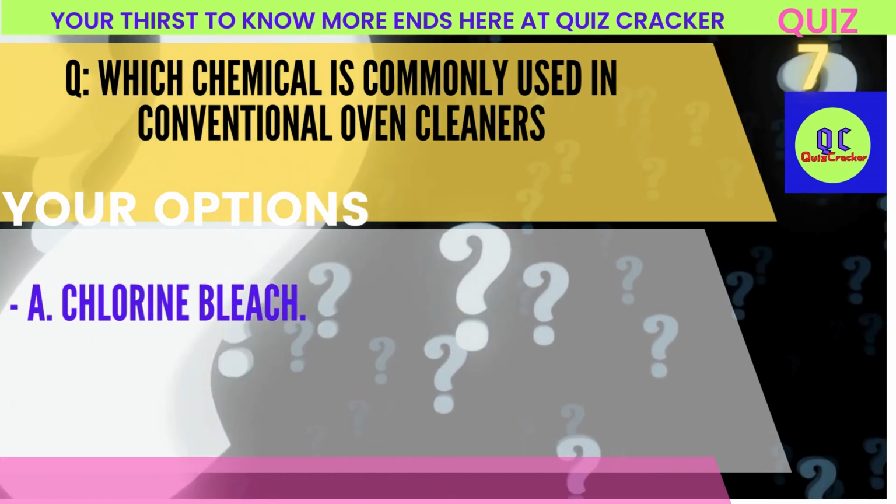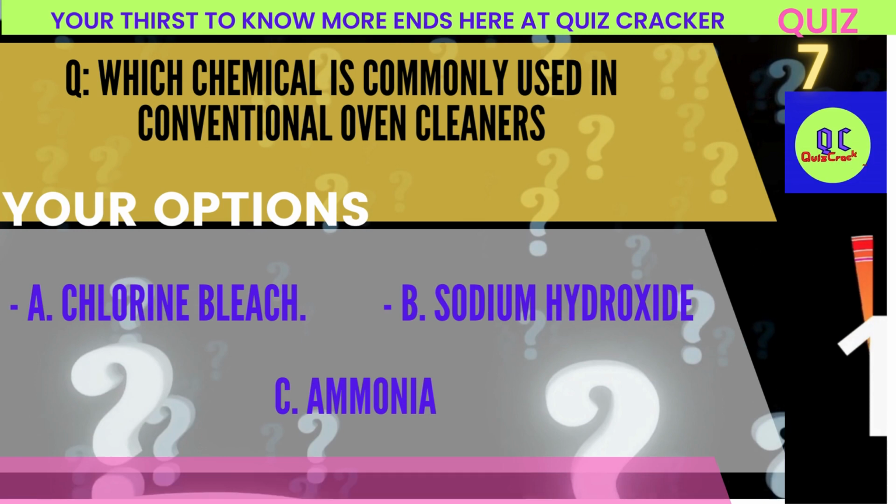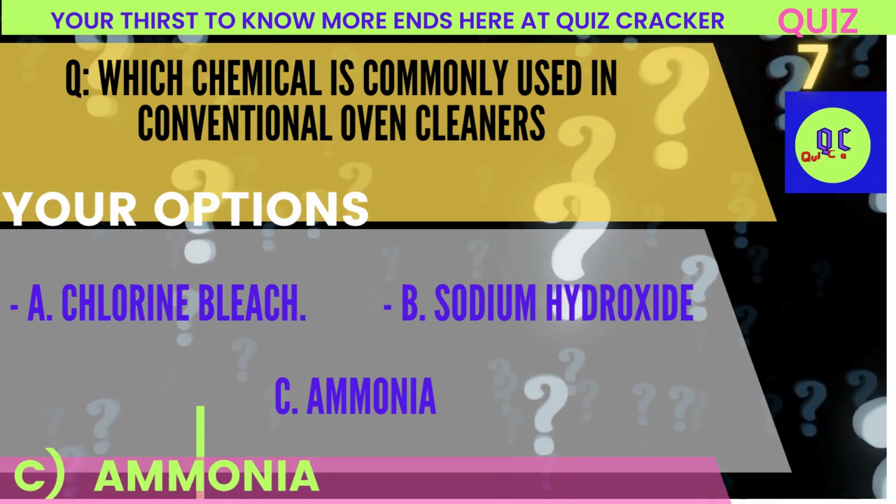Which chemical is commonly used in conventional oven cleaners? A. Chlorine bleach. B. Sodium hydroxide. C. Ammonia. Correct answer: C. Ammonia.